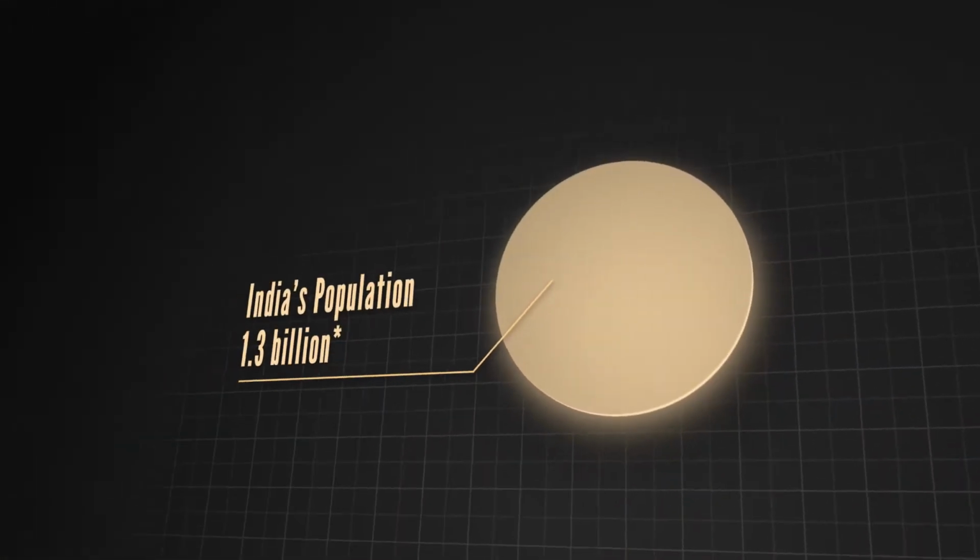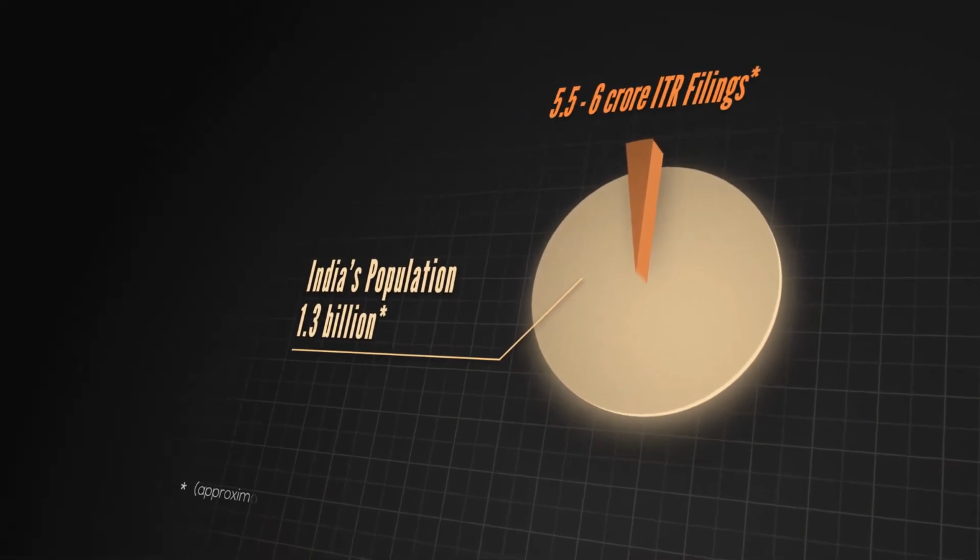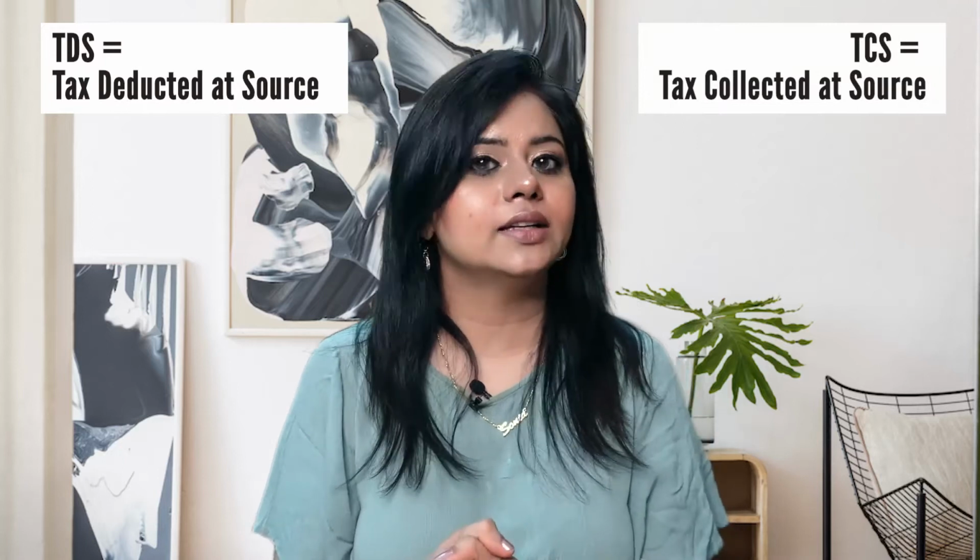The sixth point that you need to keep in mind before you file your income tax return is higher TDS and TCS rates. India is a country of more than 1.3 billion people, of which only about 5.5 to 6 crore people file their income tax returns. To encourage more people to file their ITR, the new budget introduced higher TDS and TCS rates in case you have not filed your ITR for 2 consecutive years and you have more than 50,000 rupees of TDS deducted. TDS is tax deducted at source and TCS is tax collected at source.